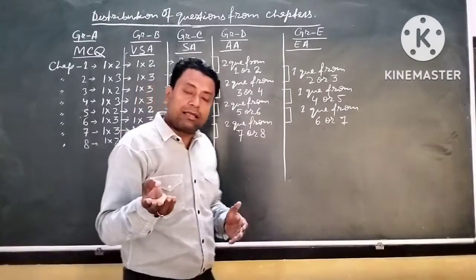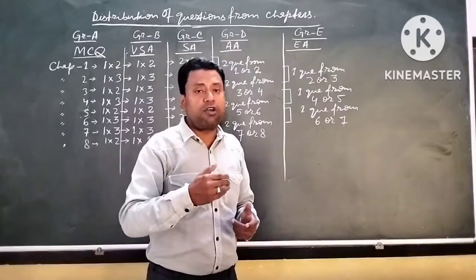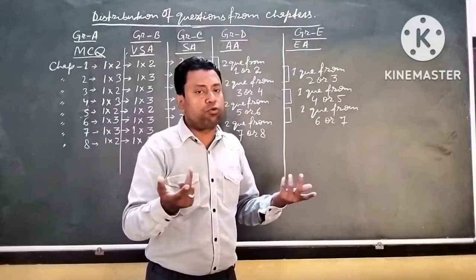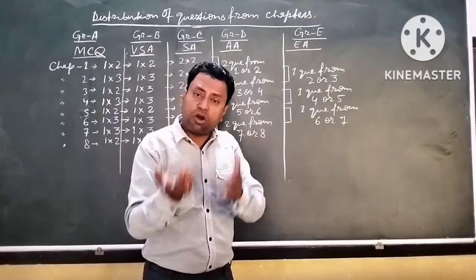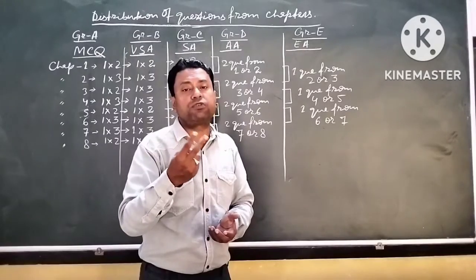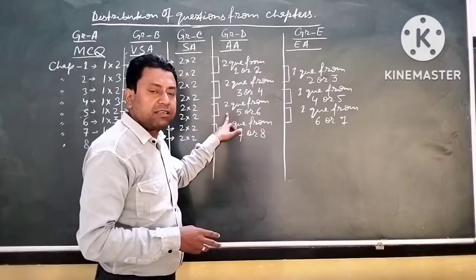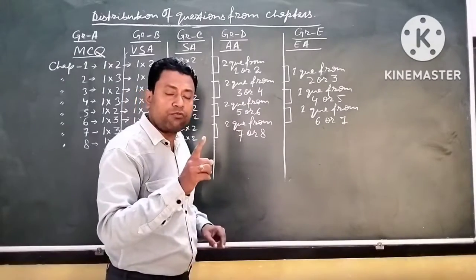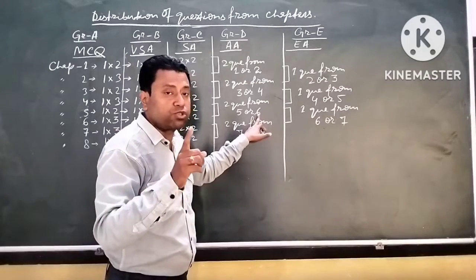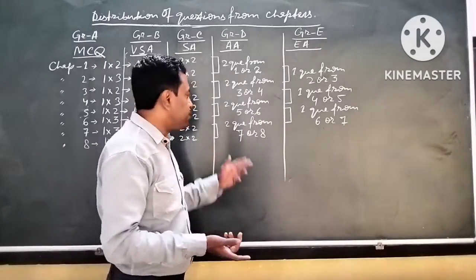From chapter number 3, 1 question, from chapter number 4, 1 question. Or from chapter number 3, 2 questions would come, and from 4 no question would come. Or it may also happen that from chapter number 4, 2 questions would appear. Okay. If we talk about chapter number 5 and 6, from chapter number 5, 1 question would come of 4 marks, and from chapter number 6, 1 question would come. But as I have told you earlier, the formula may be repeated here.